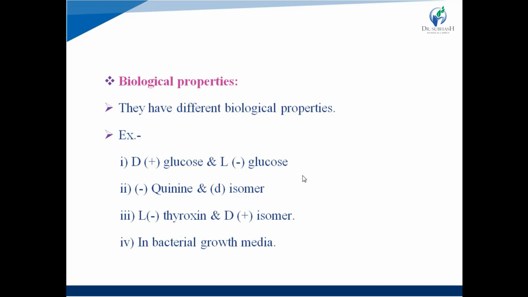Next one is thyroxine. L levothyroxine is the active hormone secreted by the thyroid gland, and it is much more active than its D dextro isomer. Then in bacterial growth media, like nutrient media, some bacteria ferment the dextro form of a compound without affecting the levo form.